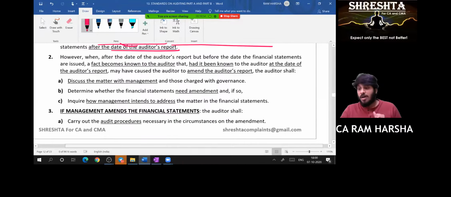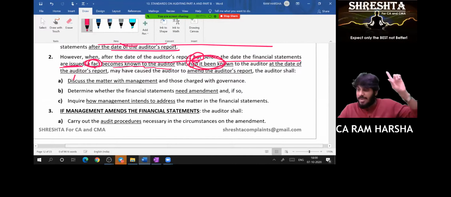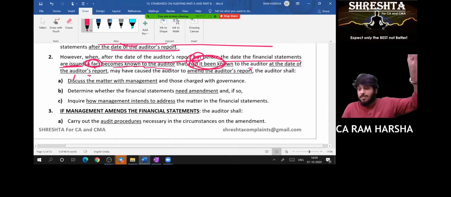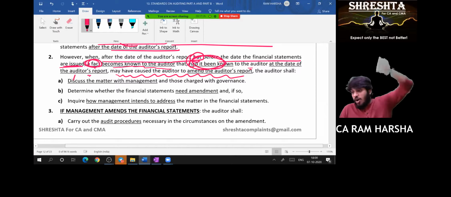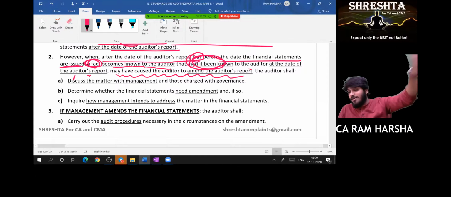However, the auditor will have a problem when, after the date of the audit report but before the financials are issued, the auditor comes to know a fact. A particular fact becomes known to the auditor which, had it been known at the date of the auditor's report, may have caused the auditor to amend the audit report. If I had known this issue on 20th June itself, I would not have given that audit report. I would have given some other report. I would not have given unmodified; I would have given a modified opinion. Are you clear? Yes, sir.